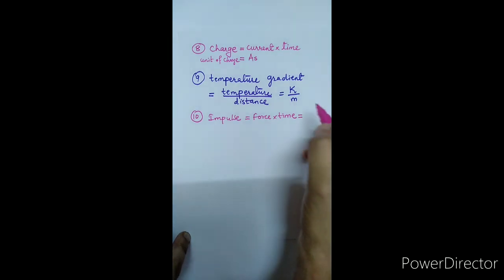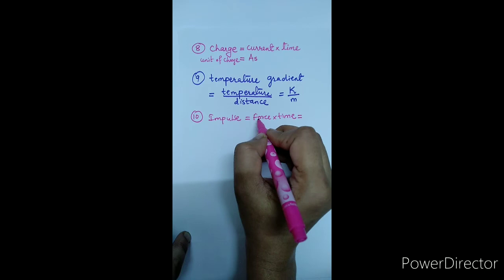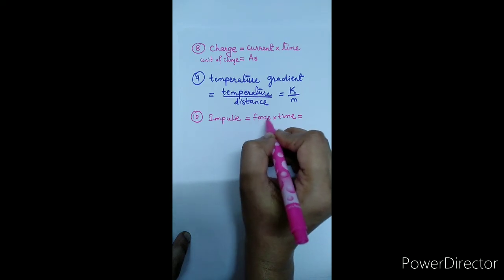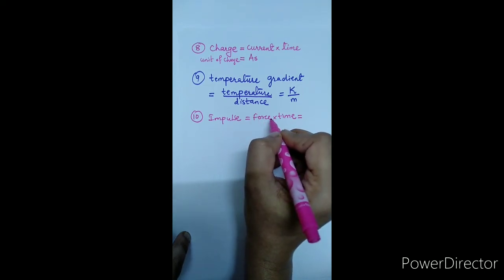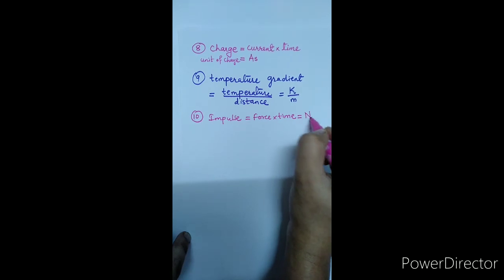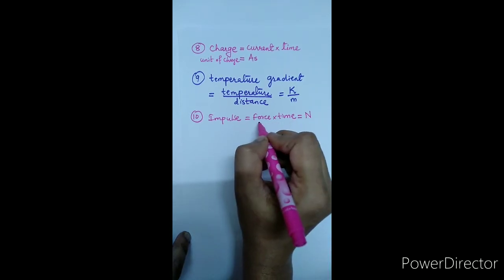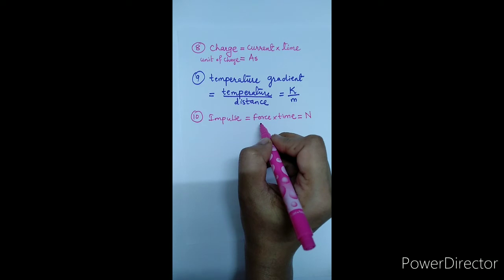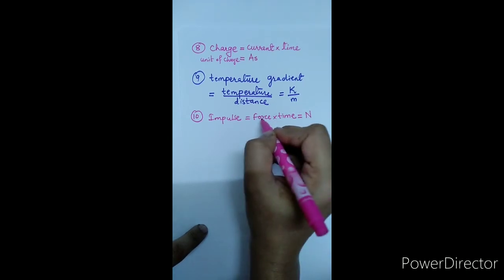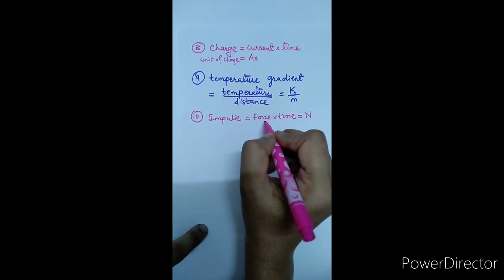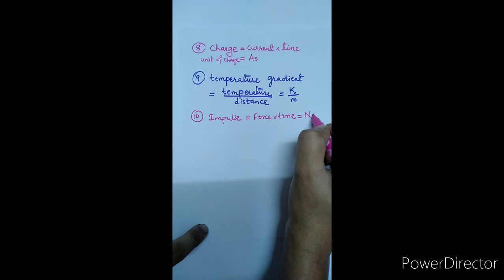The unit of this derived quantity, that is of impulse, depends on the fundamental units, and hence it is said to be the unit of force multiplied by time. Normally we write Newton. This Newton is nothing but kilogram meter per second square. So this is to be written as Newton into second.